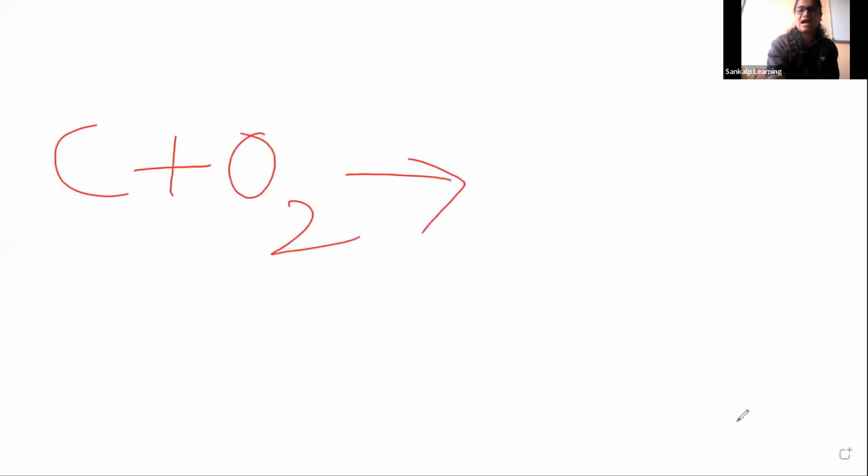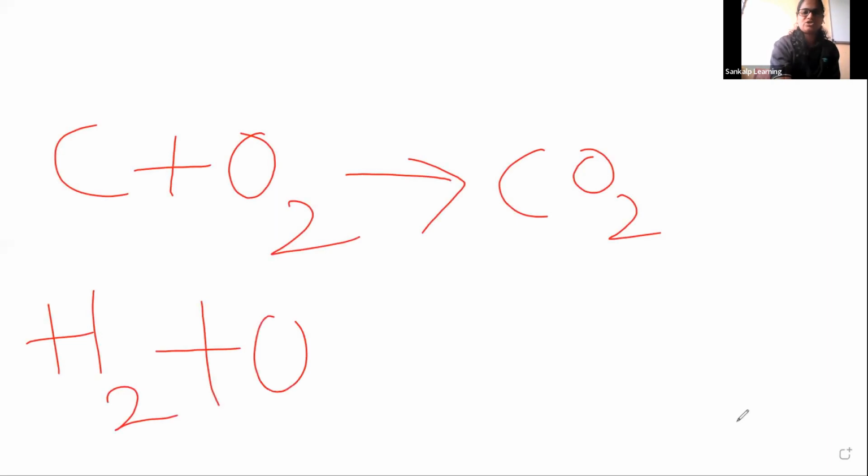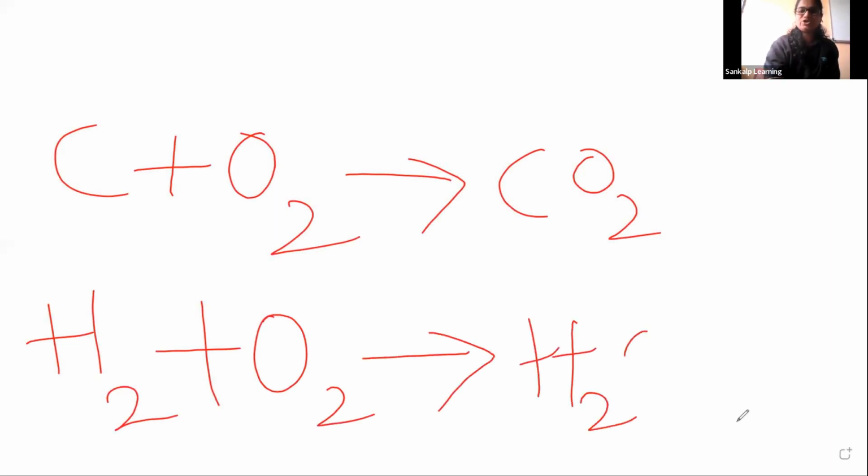So I will give you just one example regarding the reaction. So let us take a reaction. Carbon plus oxygen gives us carbon dioxide. Next, formation of water. Hydrogen plus oxygen gives us water. So water is made up of hydrogen and oxygen. So when you see these reactions, guys, very simple reactions. This is the left hand side, and this is the right hand side.